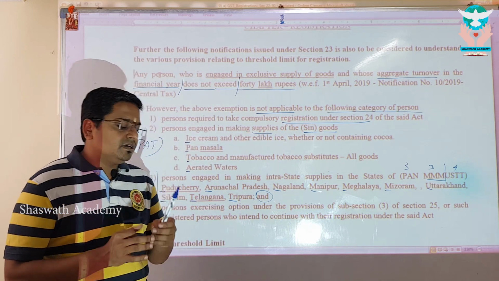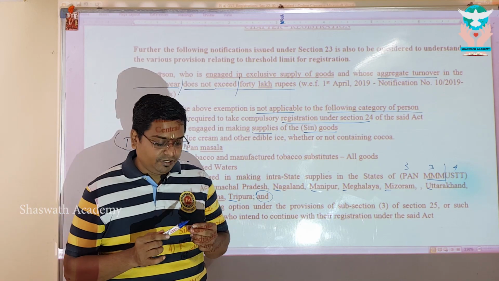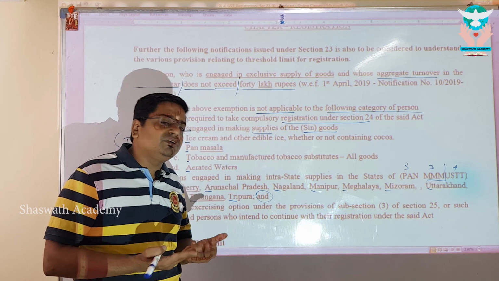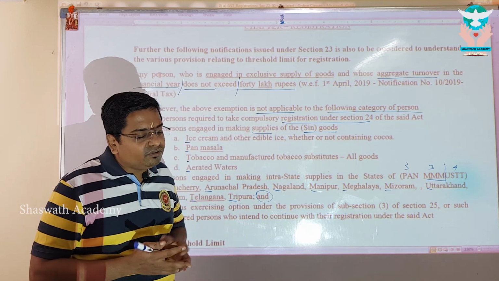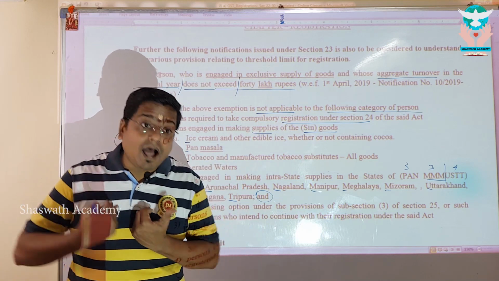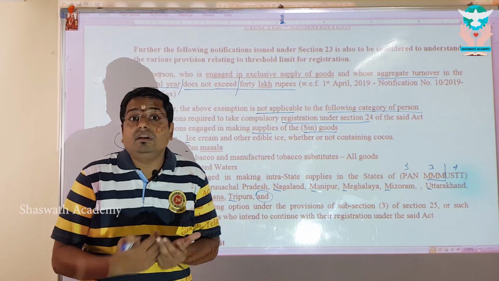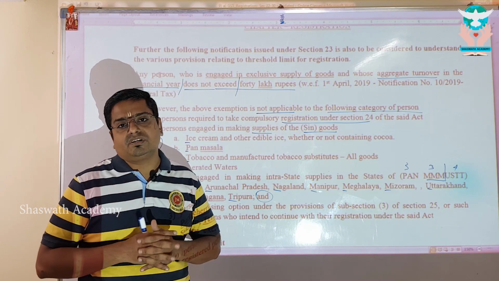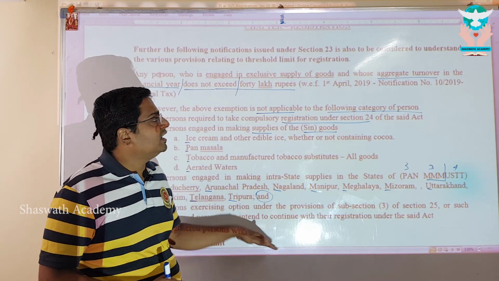Meaning thereby, sir, I am the dealer in this particular pen. Before crossing the threshold limit, I have volunteered to take the registration. The threshold limit is not exceeded, but I have voluntarily taken the registration, my dear. Then also, a voluntarily registered person cannot go and claim this.